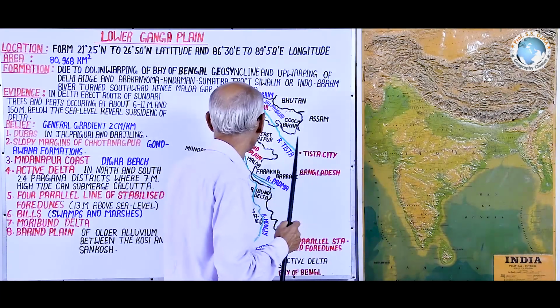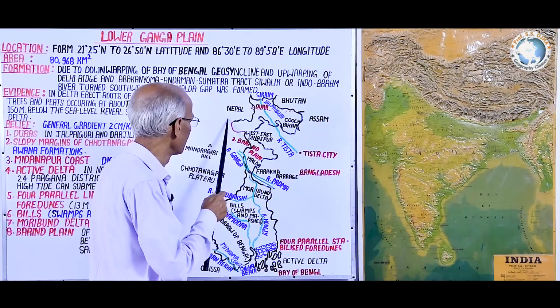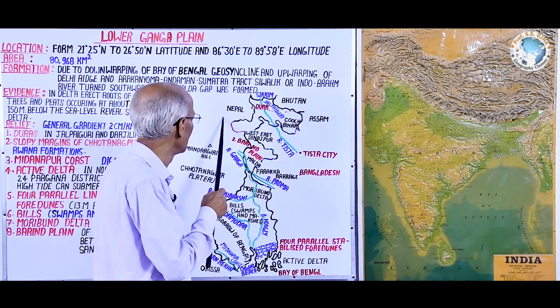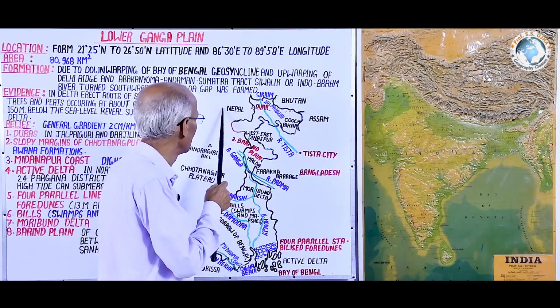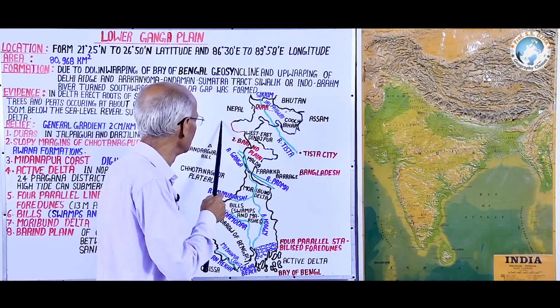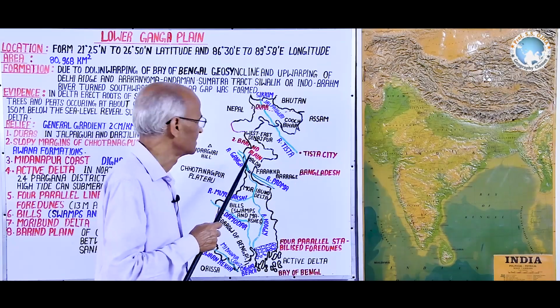Here there is the river Kosi that we have studied in the Middle Ganga plain and in the study of Bihar, that originates from the Everest region of Nepal and drains southward. It turns its course westward, famous for its bed shifting.